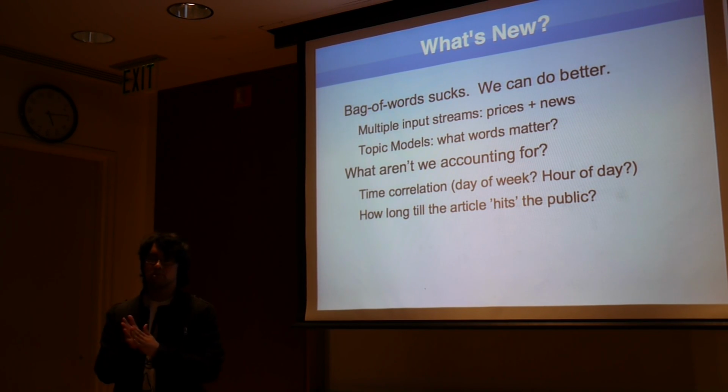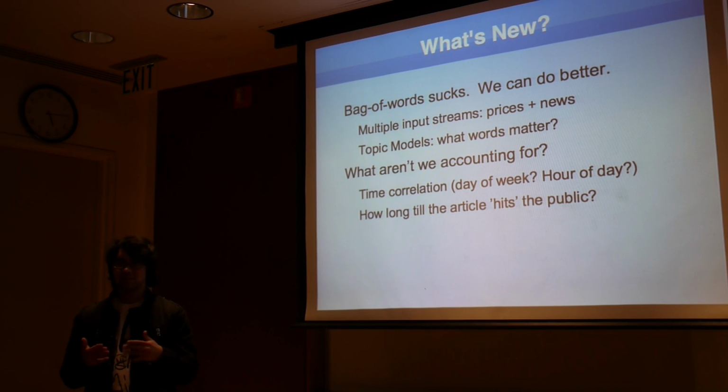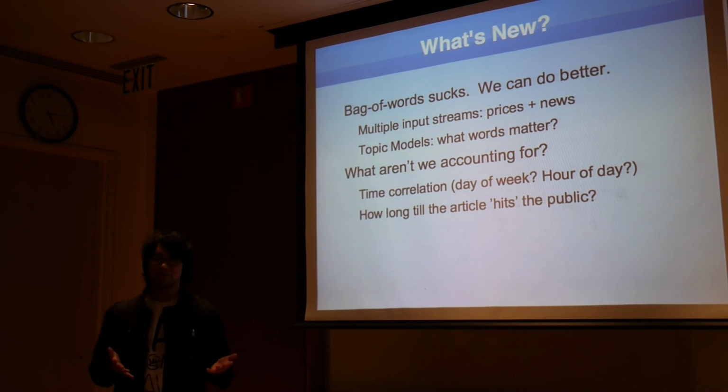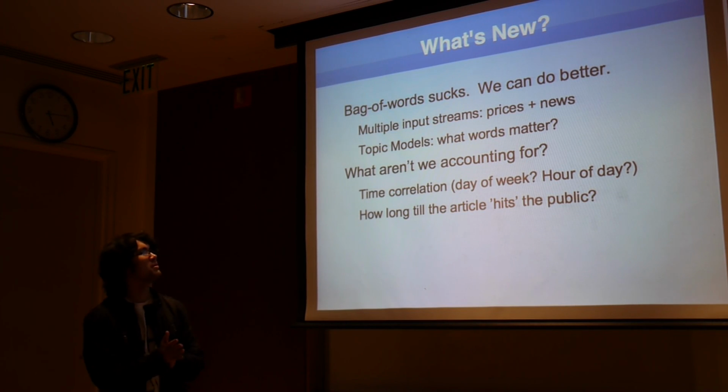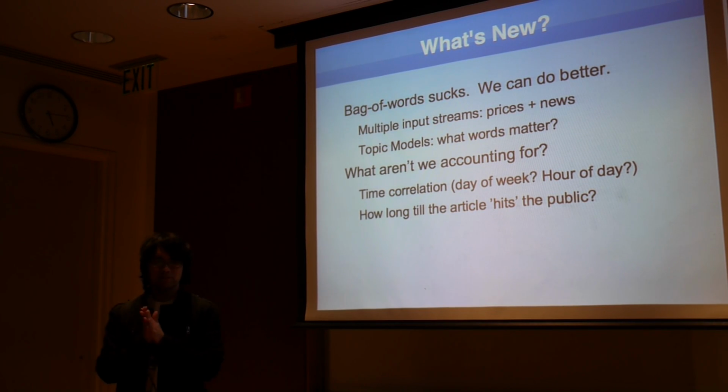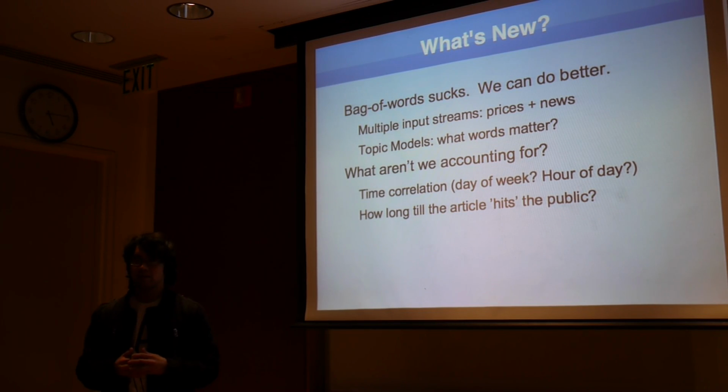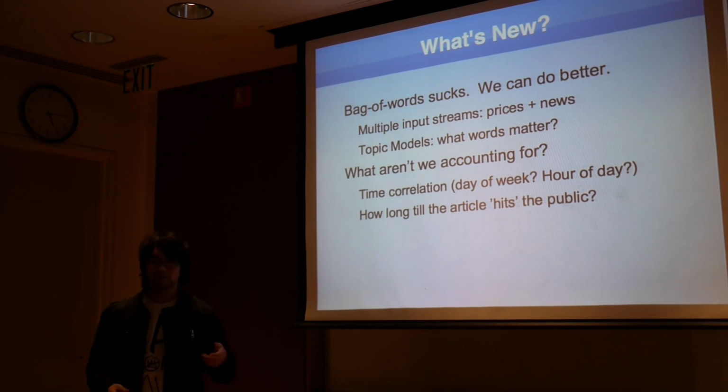Secondly, most of the articles we've seen so far look at just news or just Twitter or something, and that ignores a lot. The whole reason we're looking at news is that we think looking at the financial tickers themselves isn't enough information, so it doesn't make sense to ignore that just to look at our own little toy problem. Also, the words themselves may be inadequate in the sense that there are hidden topics.